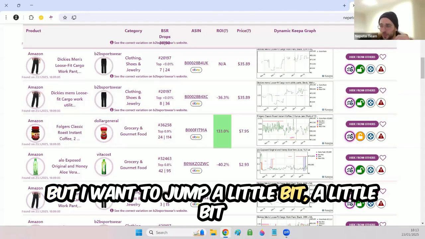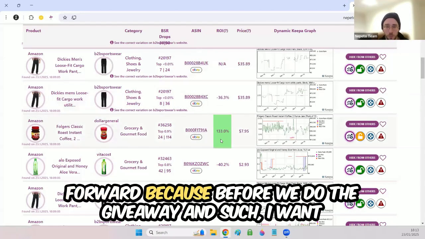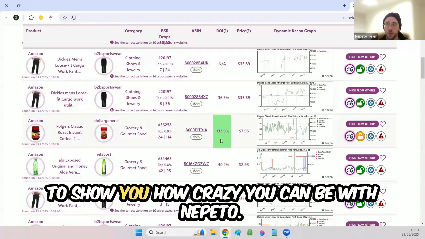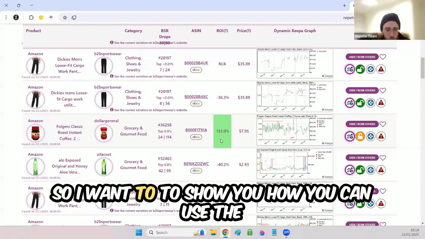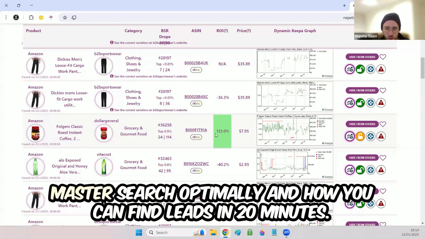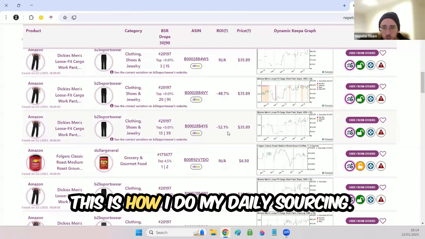But I want to jump a little bit forward because before we do the giveaway and such, I want to show you how crazy you can be with Nepeto. So I want to show you how you can use the master search optimally and how you can find leads in 20 minutes. This is how I do my daily sourcing.